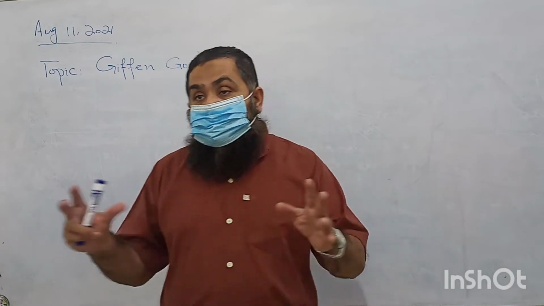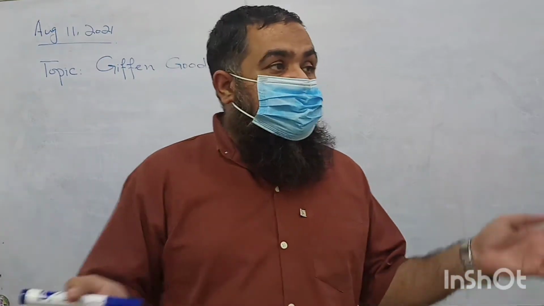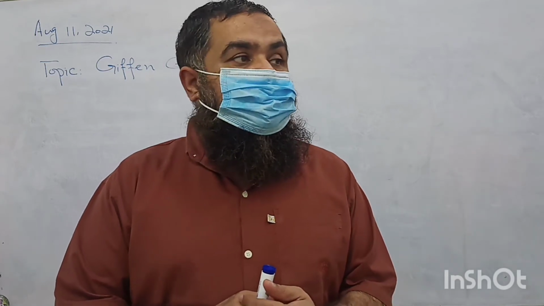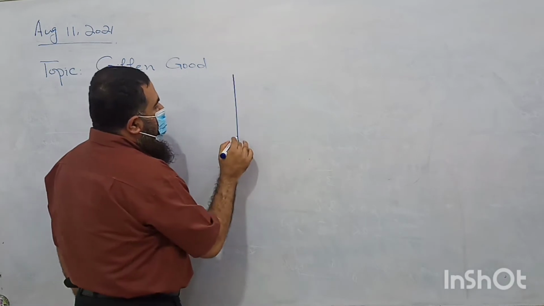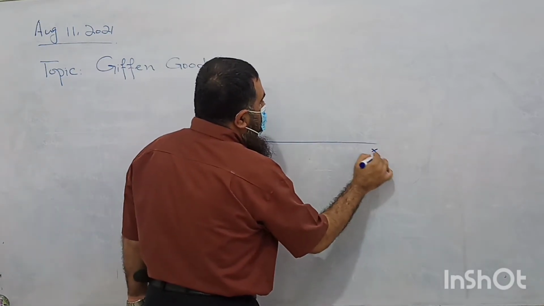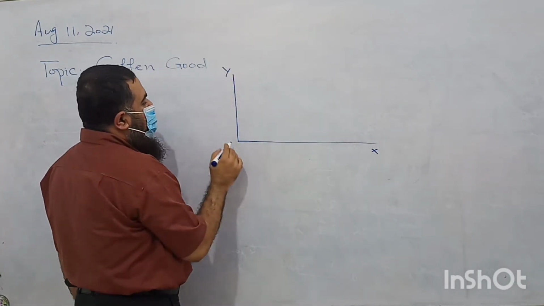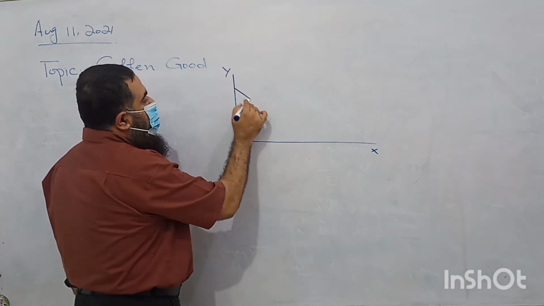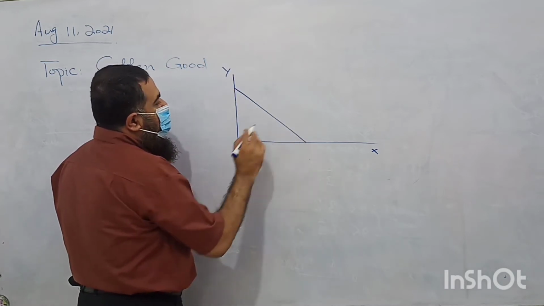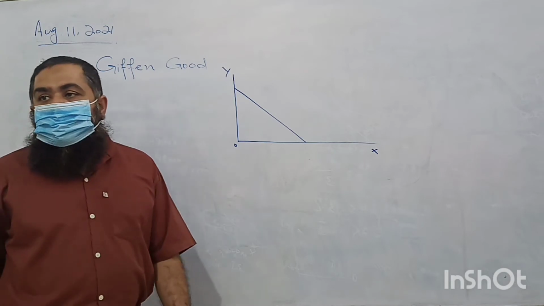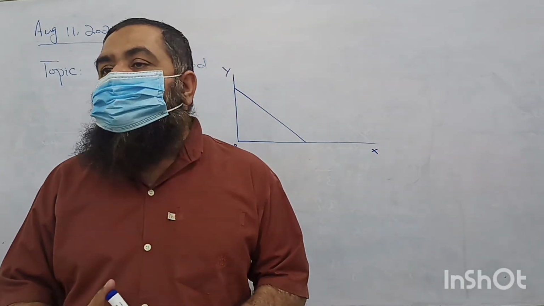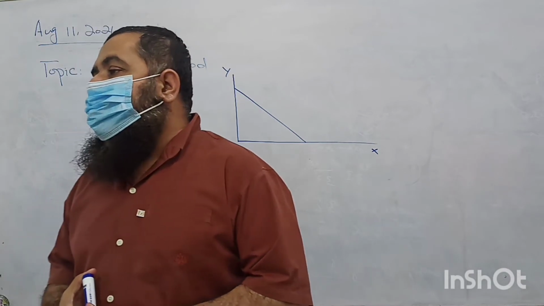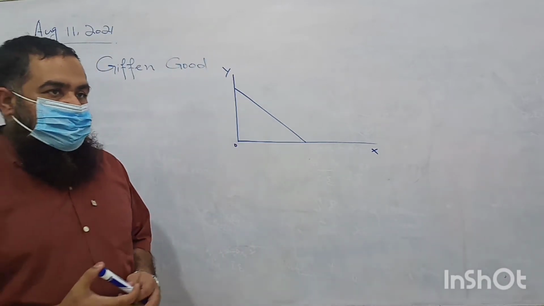This is a brief summary which I want to explain to you with the help of the budget line and indifference curve, the two tools which we are going to use. So basically, this is good X, this is good Y, this is our budget line. The budget line shows the affordability of the consumer within a given income and the prices of goods X and Y. Okay?